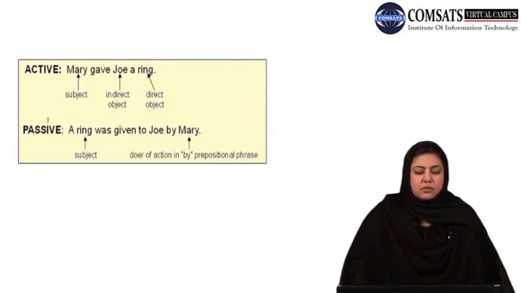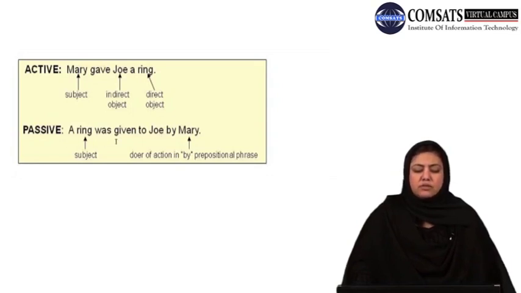Now, look at the passive formation. A ring was given to Joe by Mary. Again, this is changing the subject, making its position come at the end. The doer of the action would come at the end of the sentence, and you would add by before it. Now there are two objects here, Joe and a ring. What you have to do is place the direct object at the beginning of the sentence, which means the direct object would become the subject of this sentence and the indirect object would come afterwards.